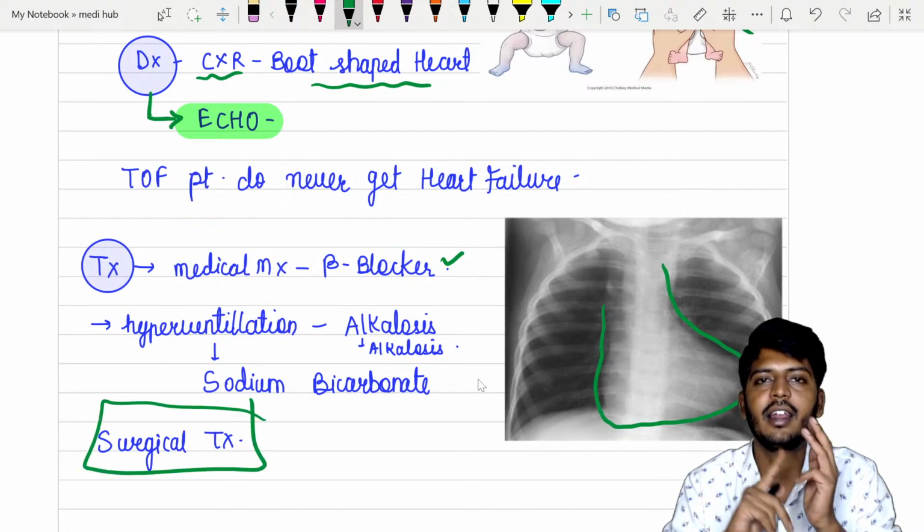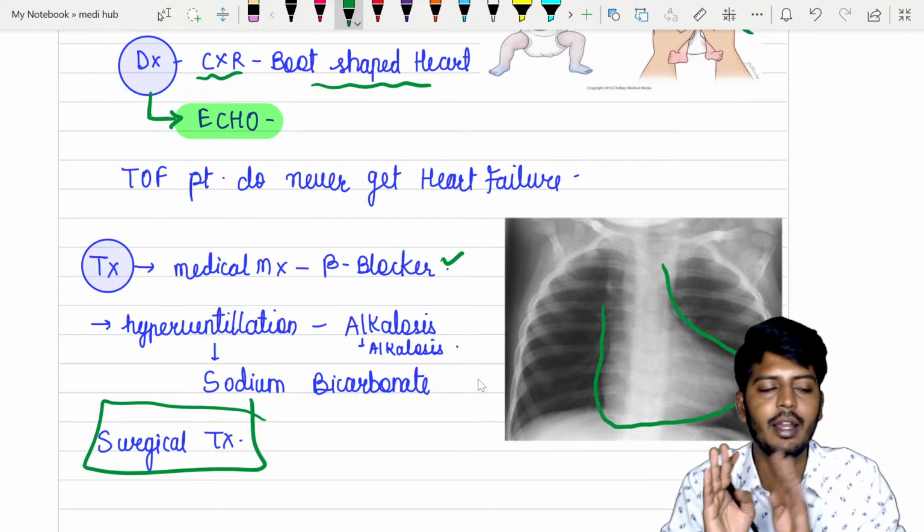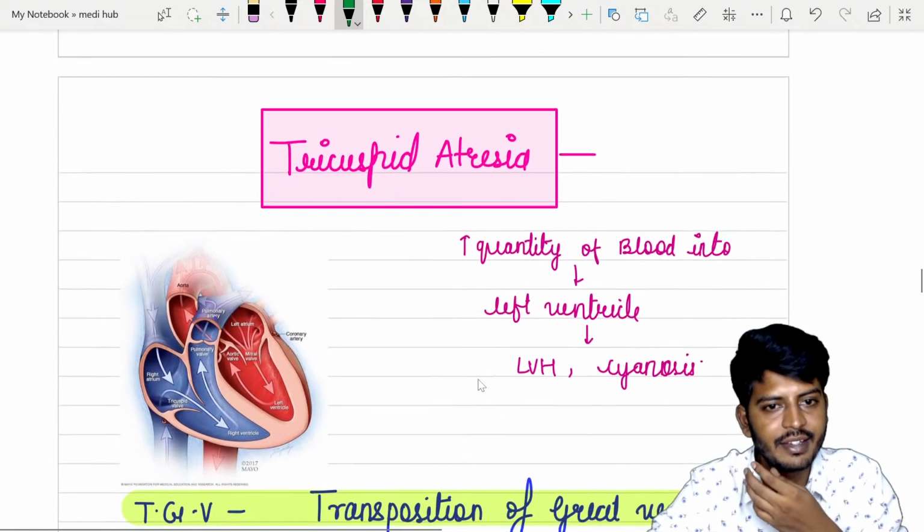इसमें क्या क्या याद रखना है? The drugs used is beta blocker, we get a boot shaped heart, we have 4 defects, cyanotic heart defect is the tetralogy of Fallot. Done. Let's go to the next important aspect.